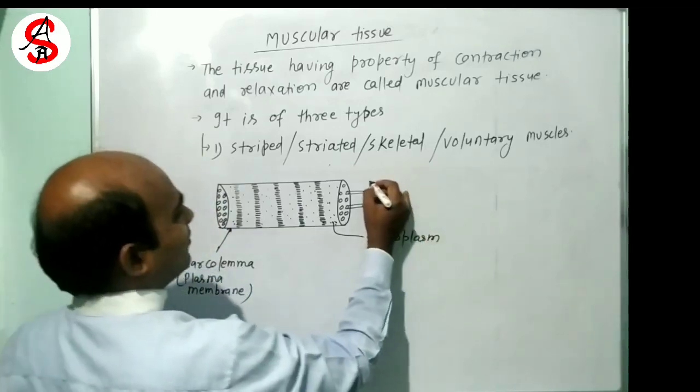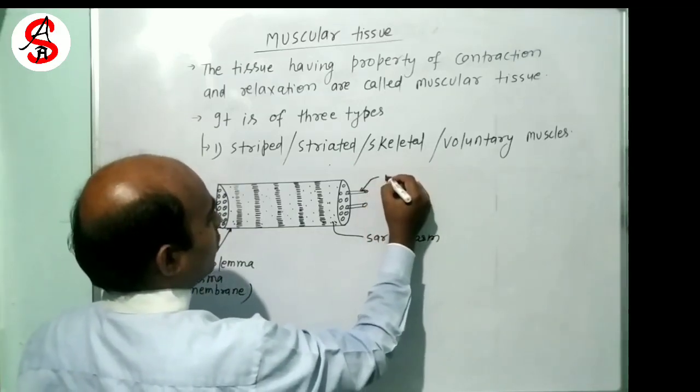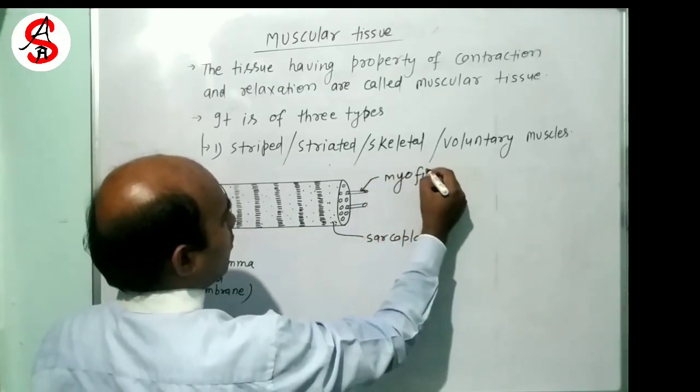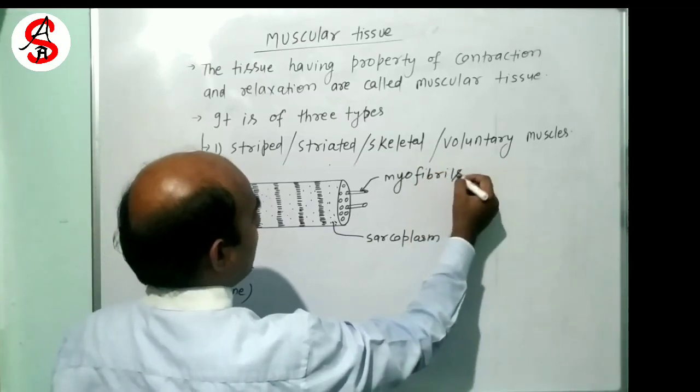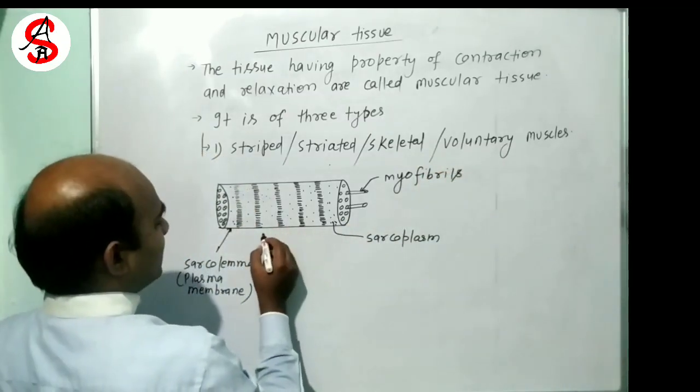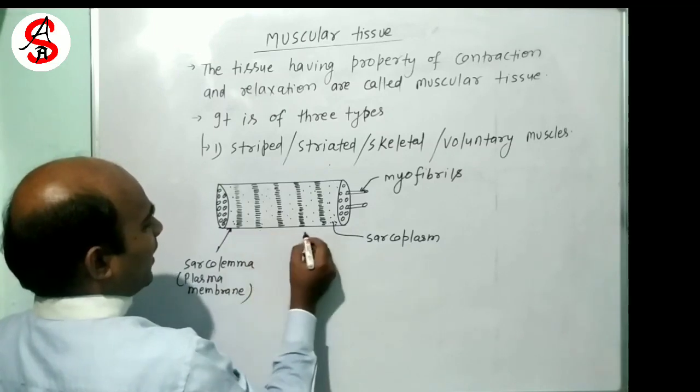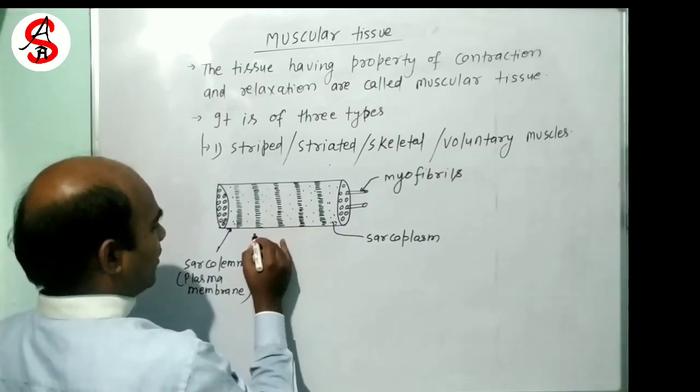Sarcoplasm. This is fiber like structure known as myofibrils. Okay, this is dark band and this is light band.